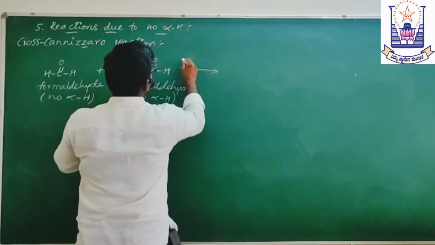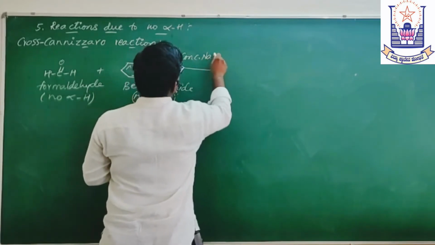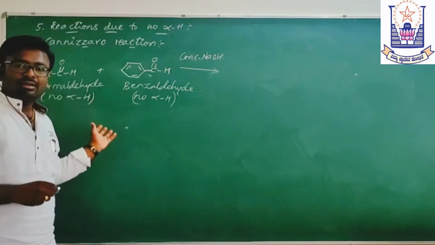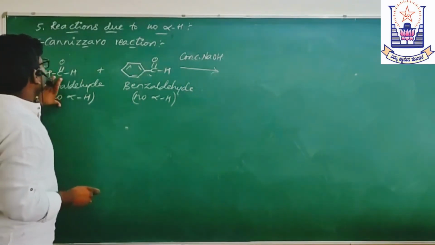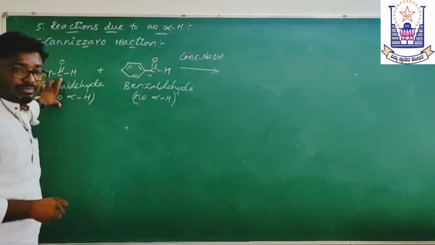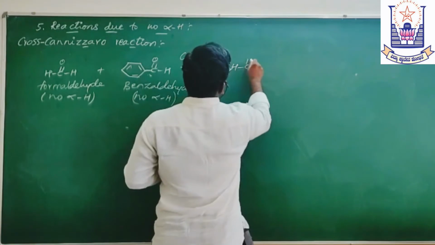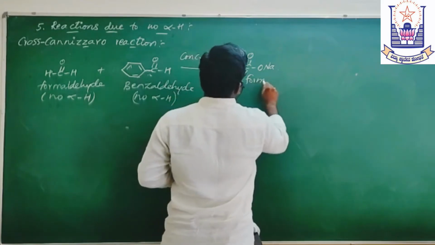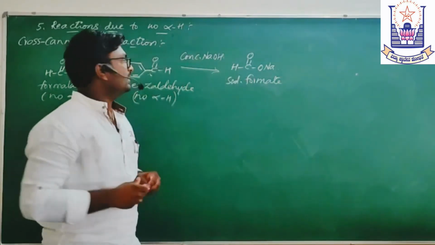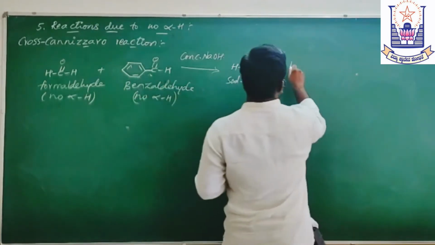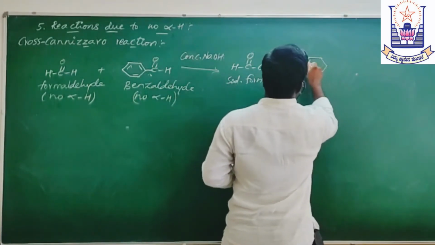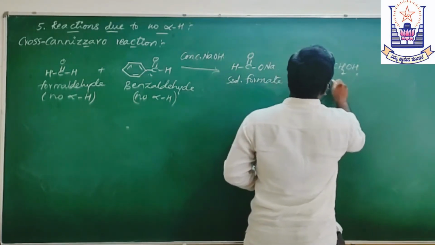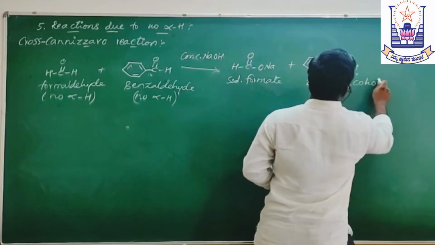When these are treated in the presence of concentrated NaOH, now the question is, which one will undergo the oxidation? Usually, formaldehyde undergoes oxidation to give HCOONa, which is called sodium formate, or the sodium salt of formic acid. The remaining one will undergo reduction, so you get benzyl alcohol. So this is all about the cross Cannizzaro reaction.